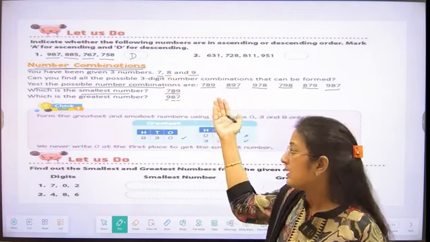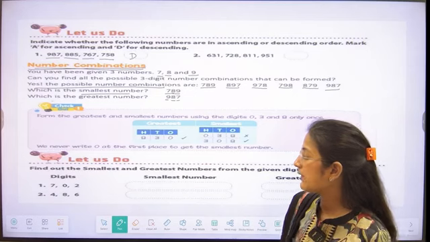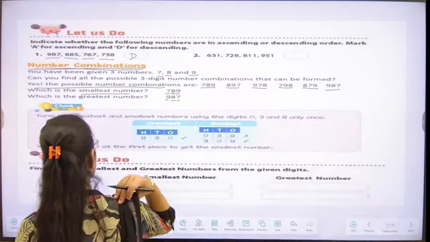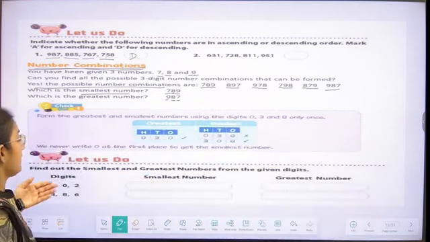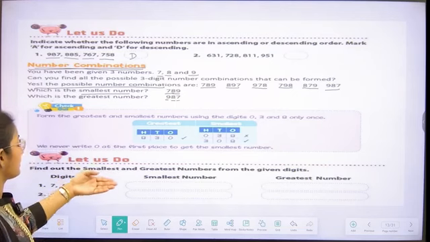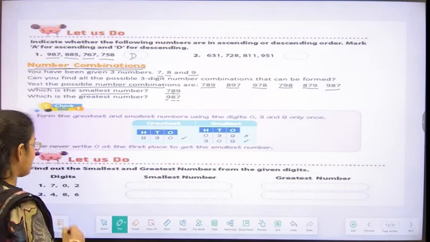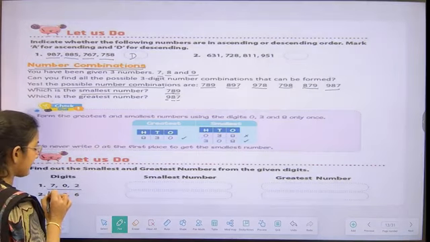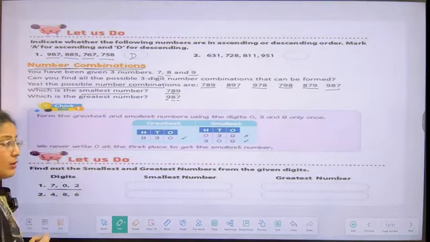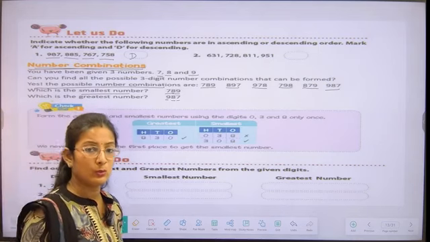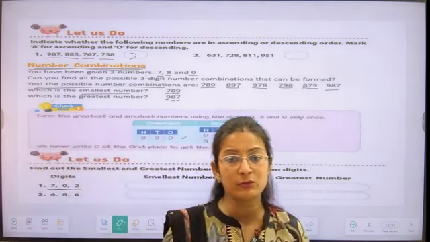Let's do one activity based on that. Now what we have to do? We have to find out the smallest and greatest number from these digits. Let's see, our first number is 702. Whenever we have 0, what do we have to do?